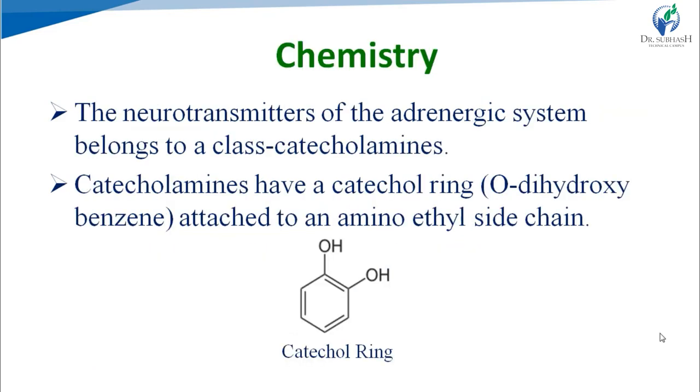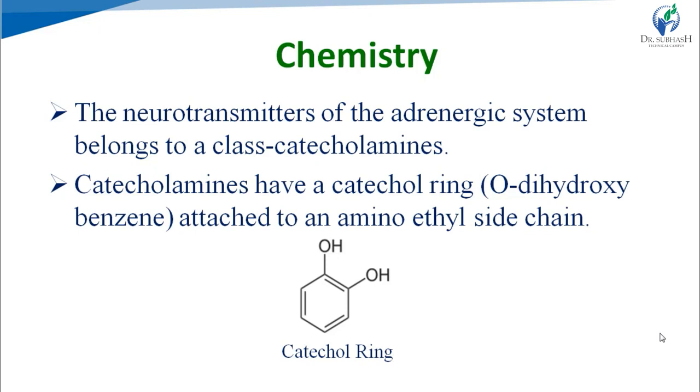Chemistry of catecholamines. The word catecholamine is made up of two words, catechol and amine. Catechol means orthodihydroxybenzene, also known as the catechol ring. With this catechol ring there is an aminoethyl side chain, that's why it is catecholamine.